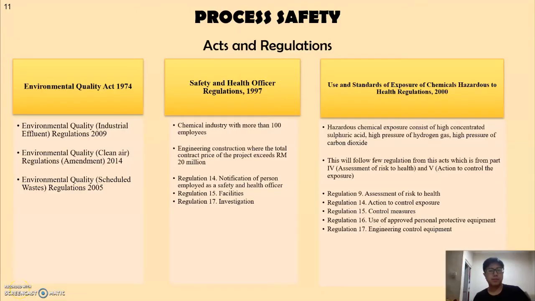Okay. For the process safety, there are several acts and regulations. The first one is the Environmental Quality Act, which covers industrial effluent, clean air, and industrial waste. For the Safety and Health Officer Regulation 1997, this applies because a chemical industry with more than 100 employees needs a safety and health officer.